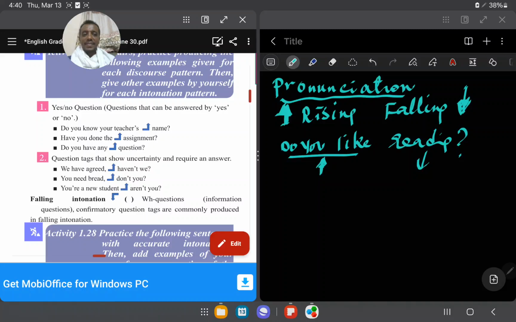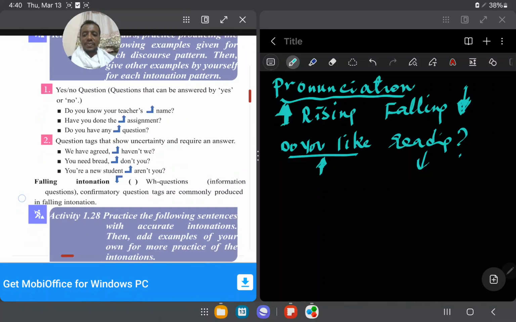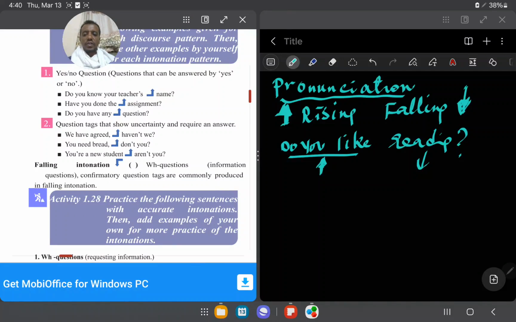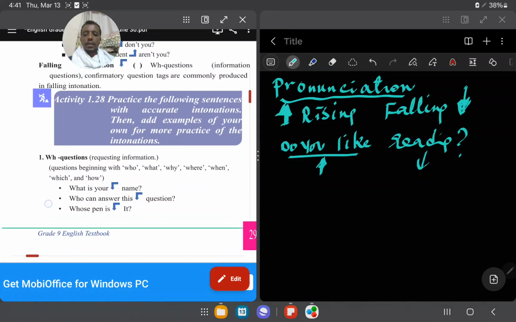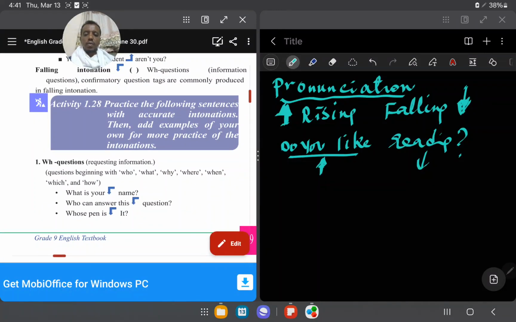ያ more justification እንፈልጋለን። Falling intonation: double H questions, information questions, confirmatory question tags are commonly produced in falling intonation. እስኪ እንመልከት። እዚህ ጋር ደግሞ what is your name? What is your name?